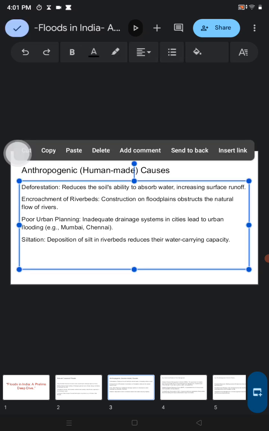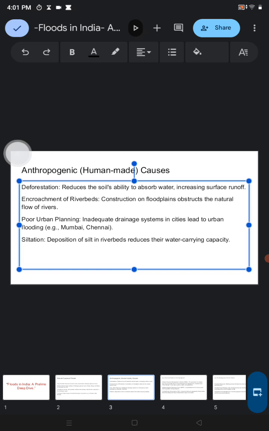And anthropogenic causes, human-made causes, are also another reason. Deforestation reduces the soil's ability to absorb water. When we cut the trees, the soil loses the capacity and ability to absorb water, increasing surface runoff, right?